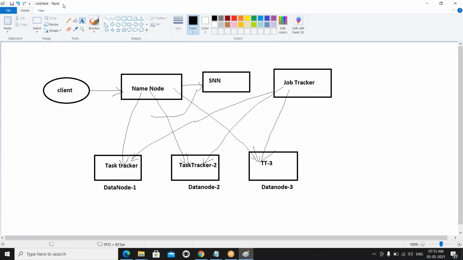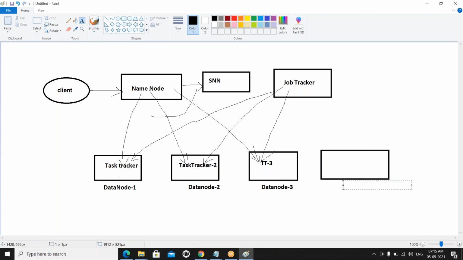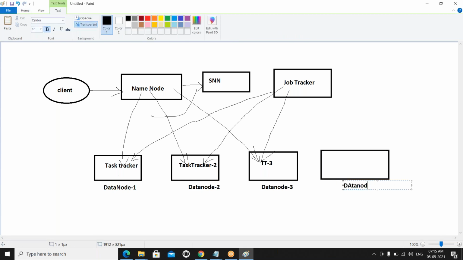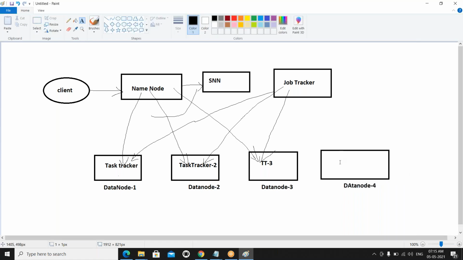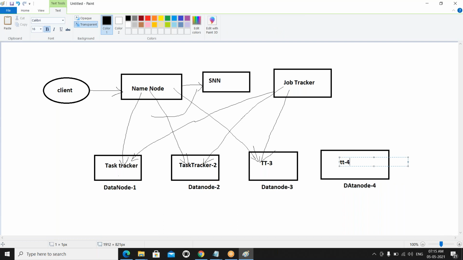First of all, I'm going to take one more node also. Just assume that one more data node, this is data node 4. Here also the task tracker comes into the picture. Task tracker 4 is running and is going to store.